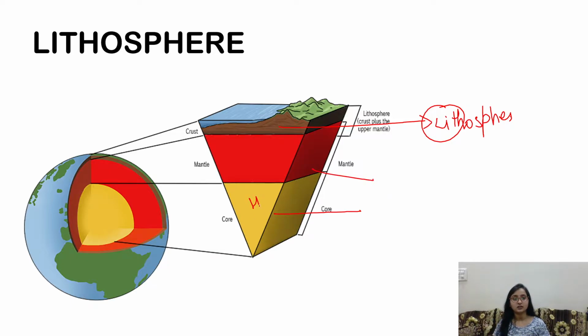These both are the hottest. It is made of lava, that's why when you see a volcano eruption, you see lava coming out of it. So lava is in the core and mantle. This is red and that is red too, and it is also hot. So land is the lithosphere. It includes crust and upper mantle.